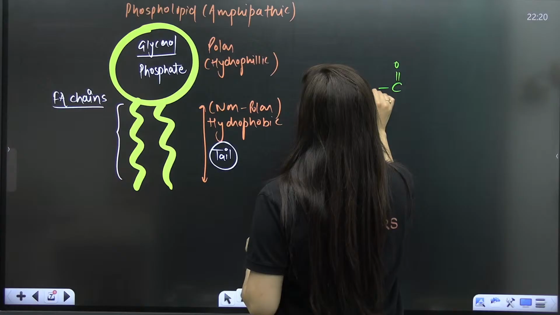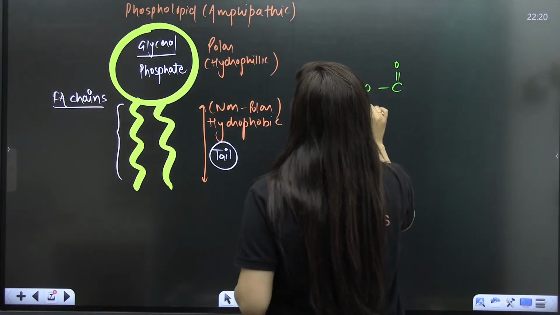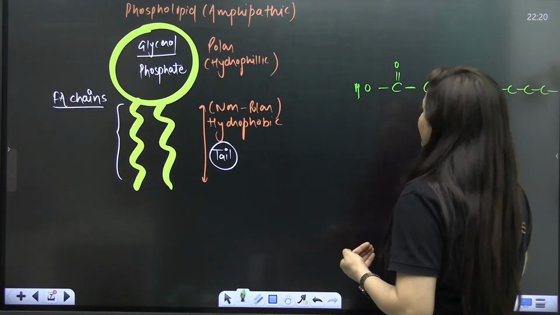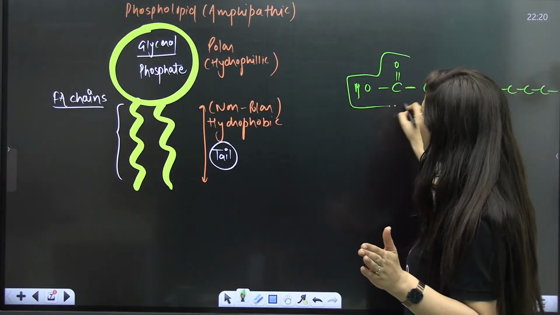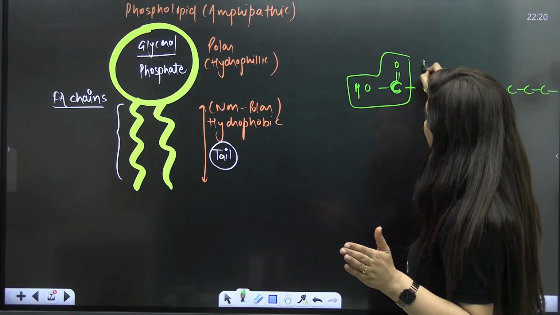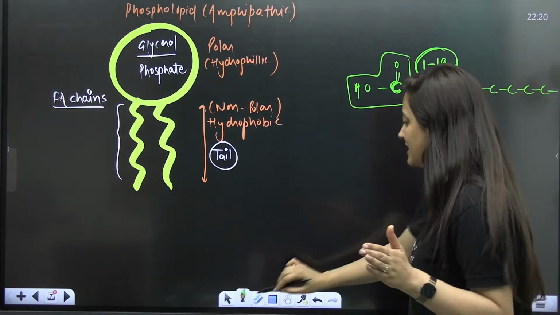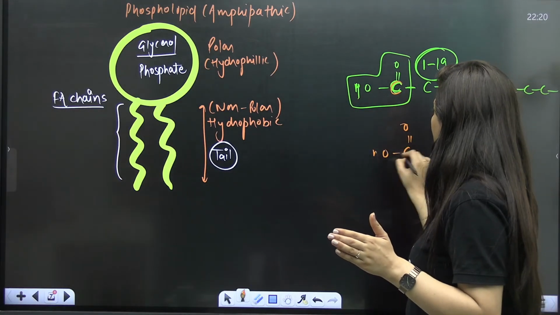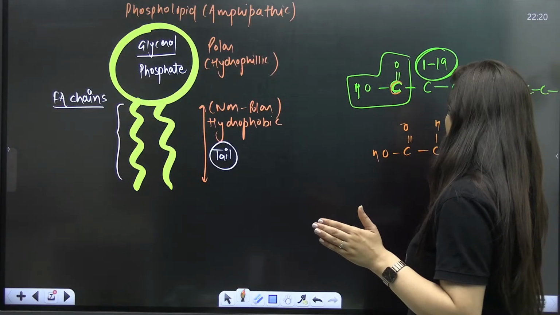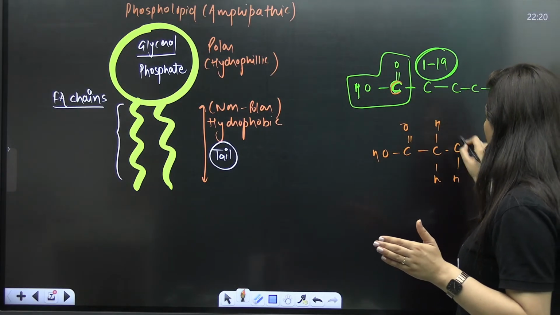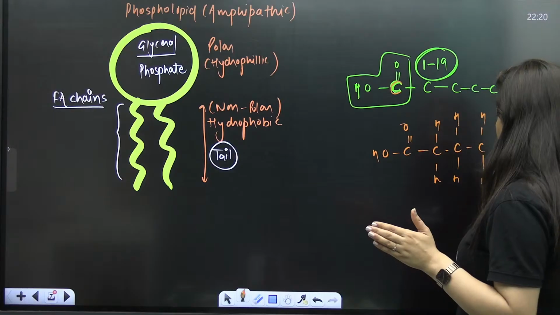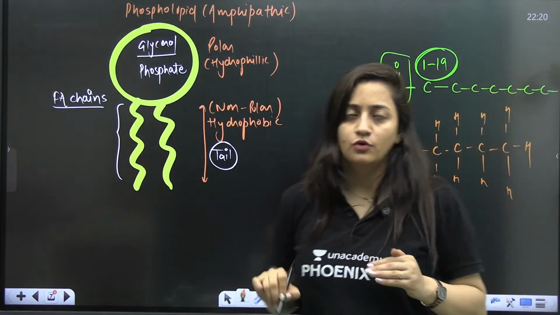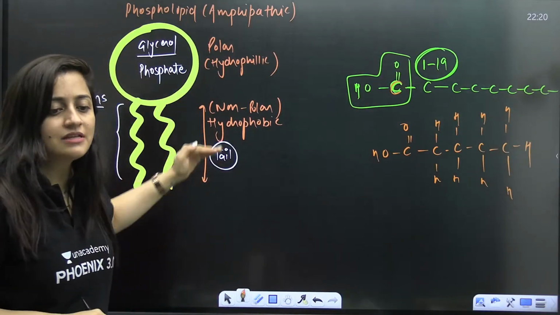I'll just give you one example. It's an acidic thing, so C double bond OH is there. The rest, you just need to satisfy the valency. Other than this C double bond OH, other than this particular carbon, we can have carbon 1 to 19 in these fatty acids. If I have to give you an example, this is also a fatty acid. Now suppose you have added one more carbon here, this is also a fatty acid. So this is the fatty acid chain.